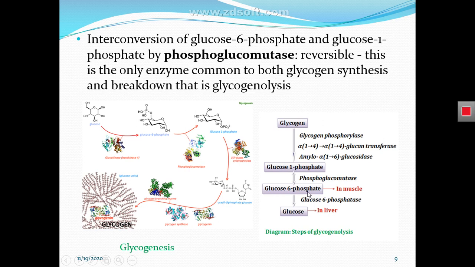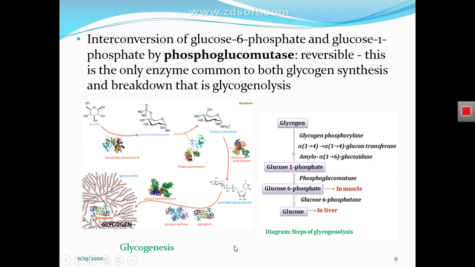Once this glucose 6-phosphate has been formed from glucose 1-phosphate, it can again spontaneously interconvert into glucose 1-phosphate by the action of the enzyme. Because this enzyme phosphoglucomutase just changes the position, it is involved in both cycles.